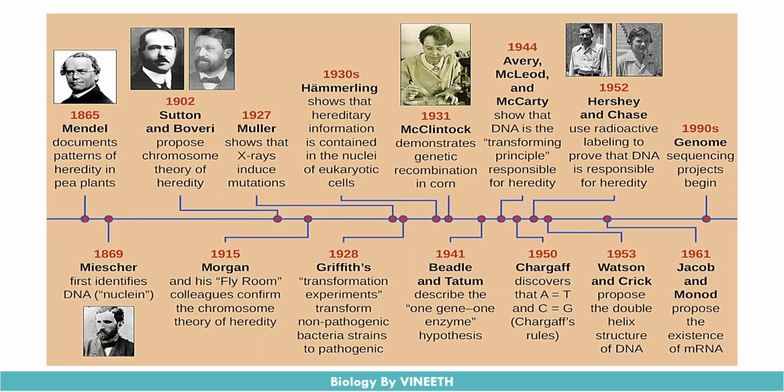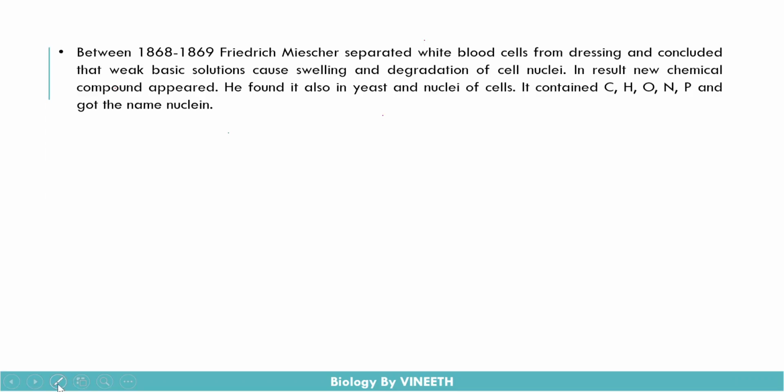In his laboratory, Miescher was working on white blood cells, and when he treated these cells with a weak basic solution, the solution caused the white blood cells to swell up and the cell nuclei to degrade. When the nuclei were exposed, they released some white colored material.